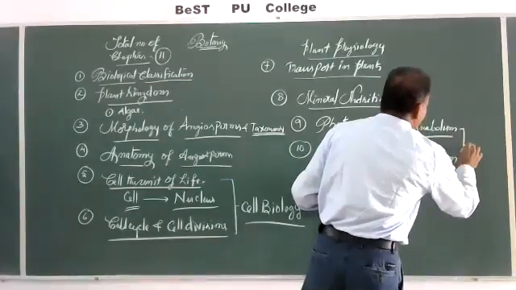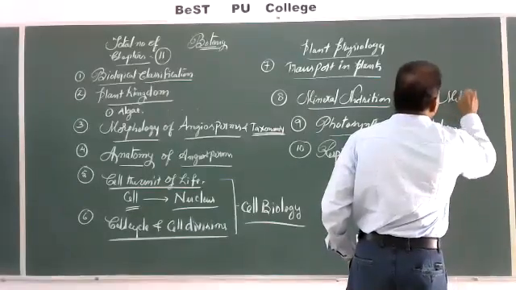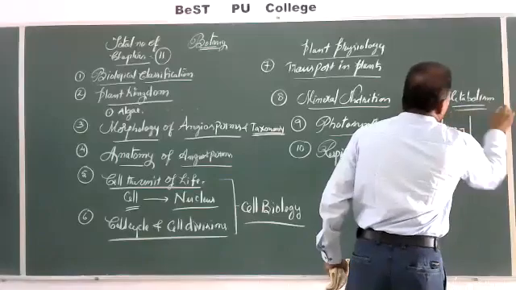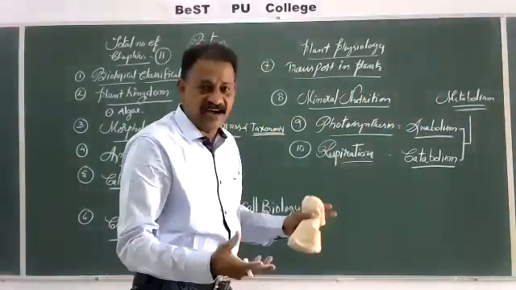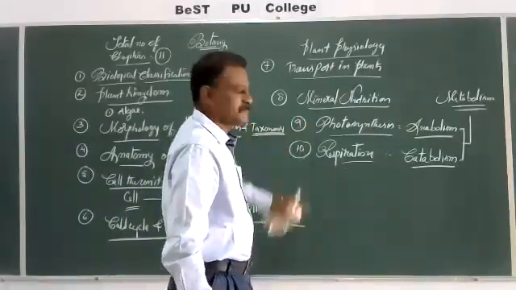Both anabolism and catabolism are called metabolism. So we study the metabolic activities in the plant body, that is, photosynthesis and respiration.